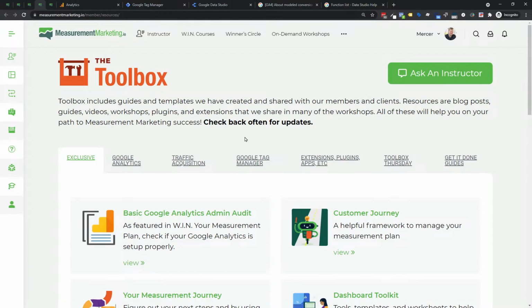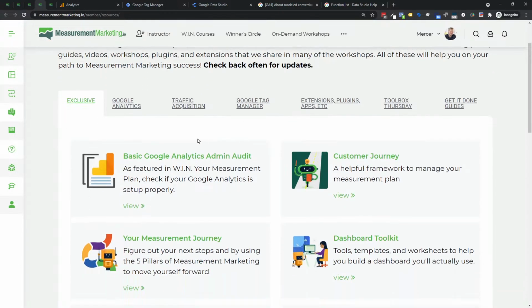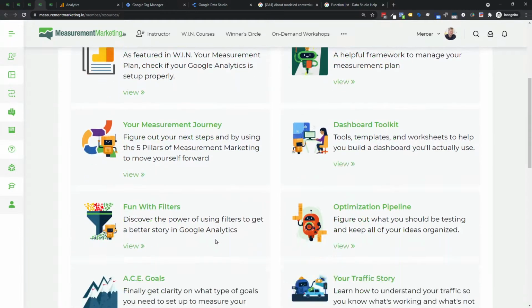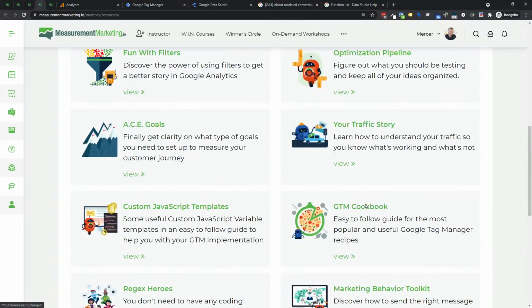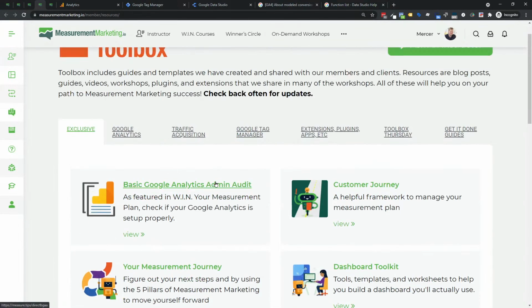Now remember, for those of you interested in the free membership, this is the stuff that's free. We give this out. This part gets out to everybody. So you have all of that. The Power Planner is all about forecasting stuff. The Analytics Report Card, the GA audit. There's all sorts of cool things back here. As we create new tools, we add them back here. So you'll have access to that.